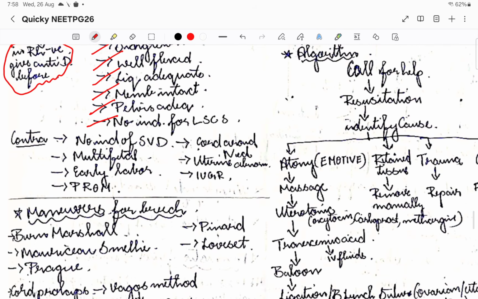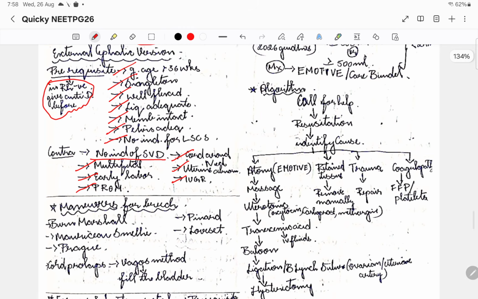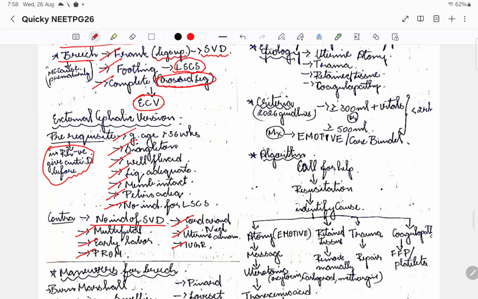The absolute contraindications: there should be no contraindications with respect to SVD. There should be no multifetal pregnancy. Early labor should not be there. Premature rupture of the membrane should not be there. We are not going for ECV with cord around the neck. If there is a uterine abnormality, that is a didelphys, bicornuate or septate uterus, we are going to avoid ECV. If it is intrauterine growth retardation, we are not going to do ECV. So these are the things with respect to ECV.